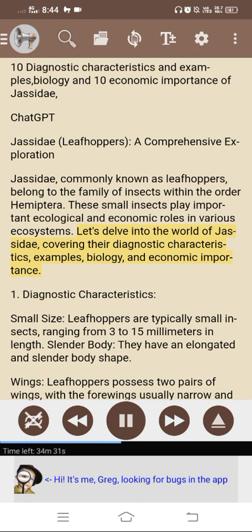Let's delve into the world of Jassidae, covering their diagnostic characteristics, examples, biology, and economic importance. 1. Diagnostic characteristics. Small size. Leafhoppers are typically small insects, ranging from 3 to 15 millimeters in length. Slender body. They have an elongated and slender body shape.